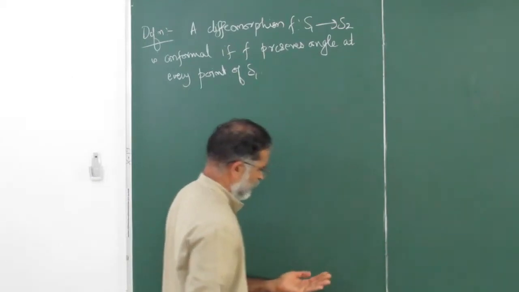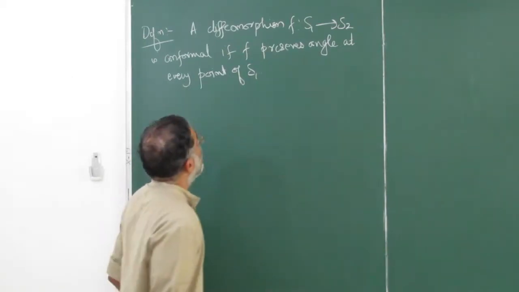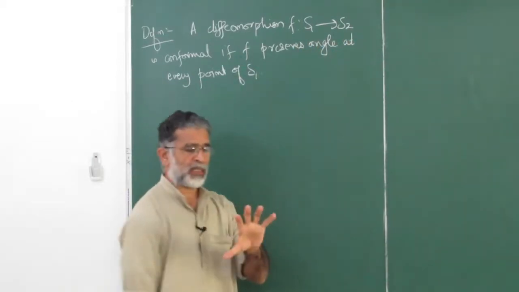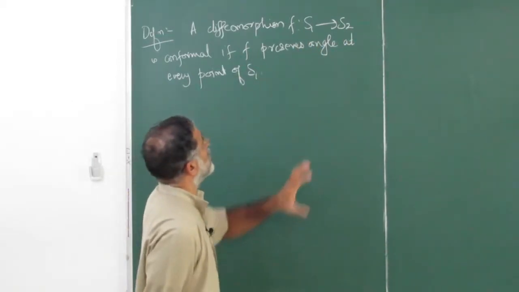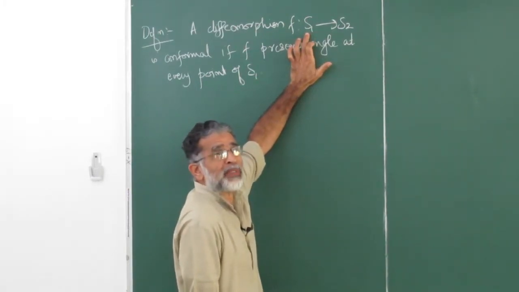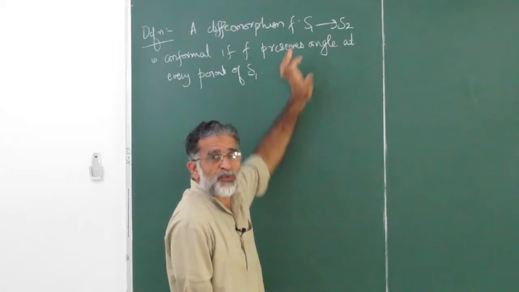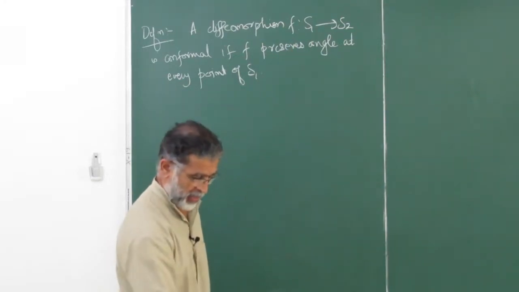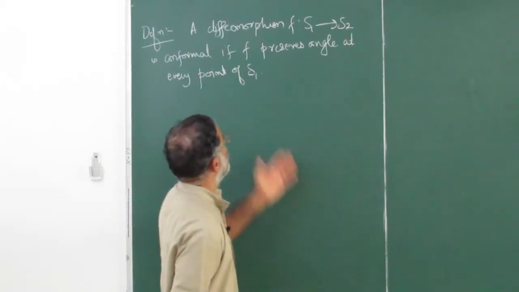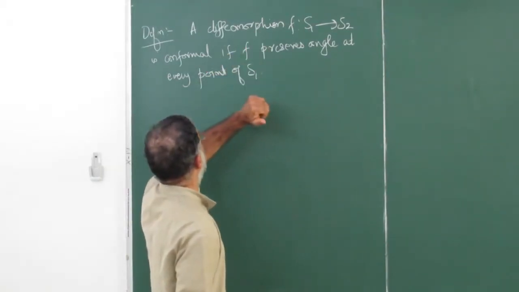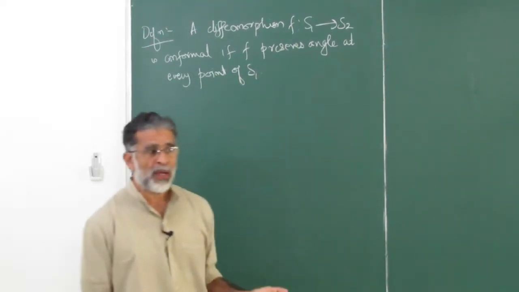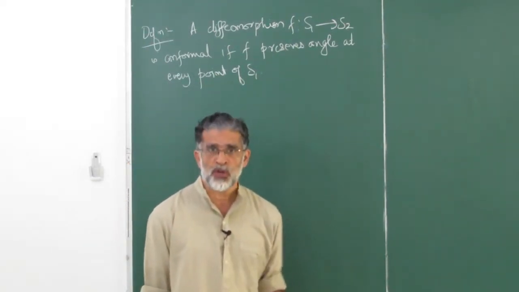In fact, one thing I wanted to mention, if S1 equals S2, look at a surface and look at all maps from S1 to S2 that preserve angles, then it forms a group easily, because composition of two diffeomorphisms is a diffeomorphism, composition of two conformal maps is a conformal map, and the inverse of a conformal map is also a conformal map.